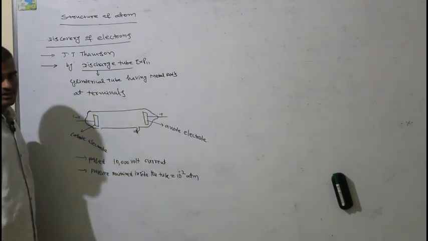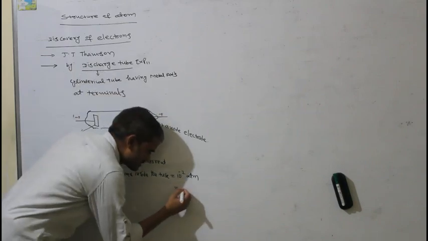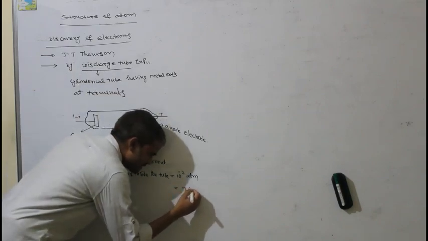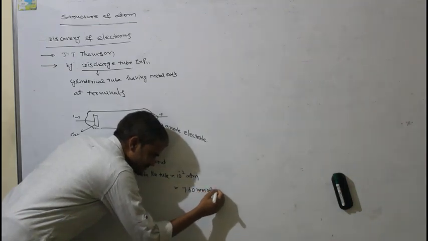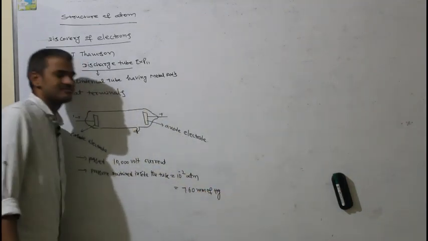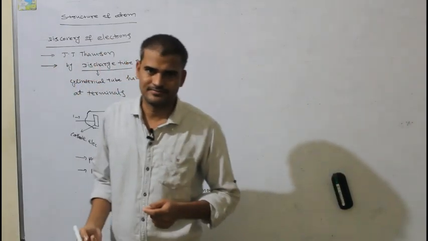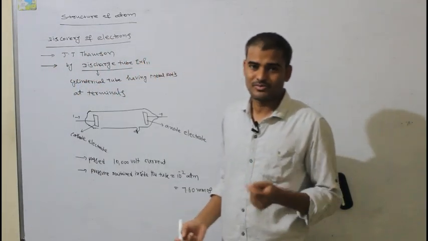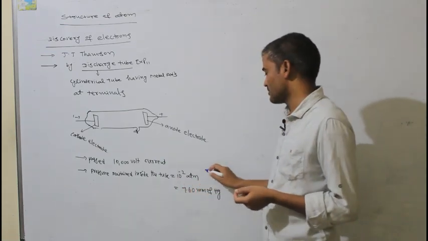Atmosphere is the unit for pressure. If not, it is 7.60 mm of Hg. Very low. What we have around us is 1 atmosphere pressure, but he is maintaining 10 power minus 2, 0.01 atmosphere.